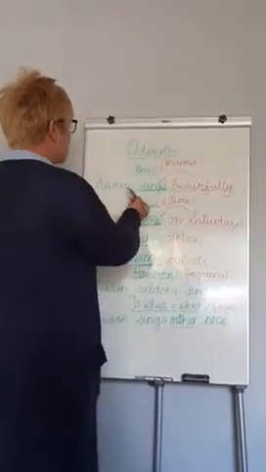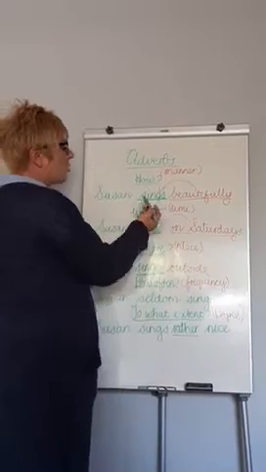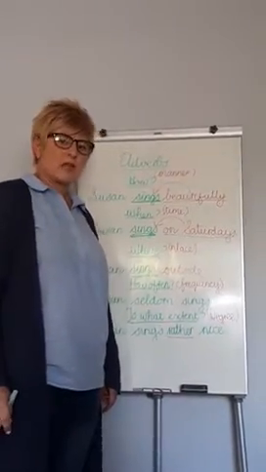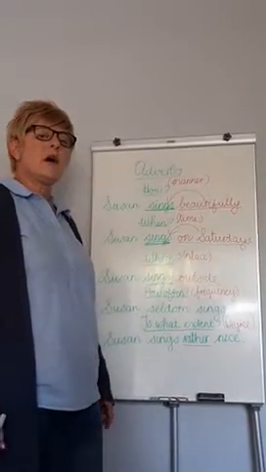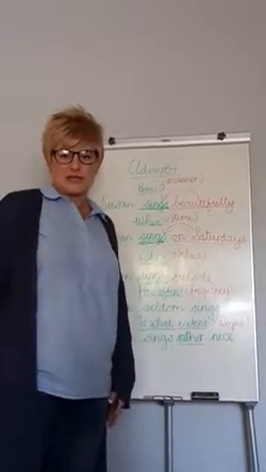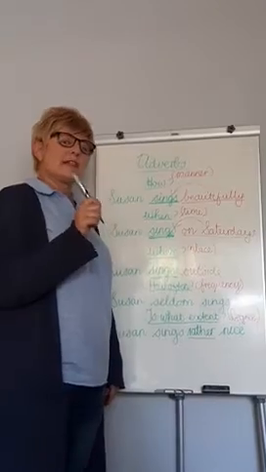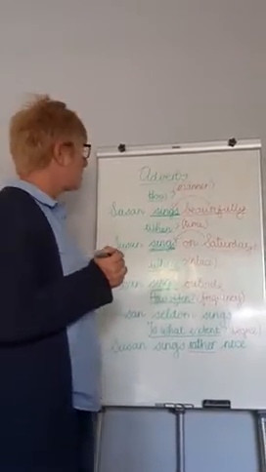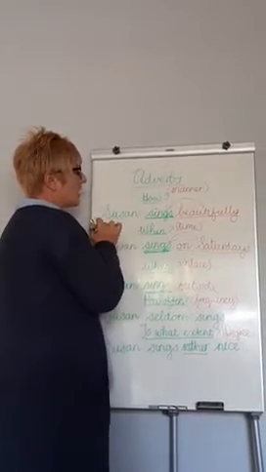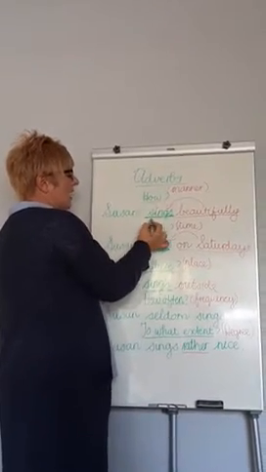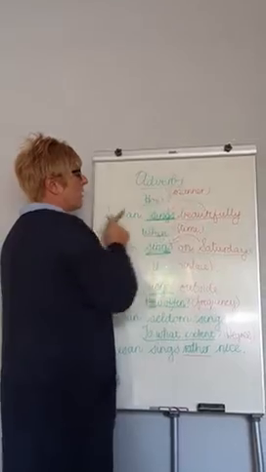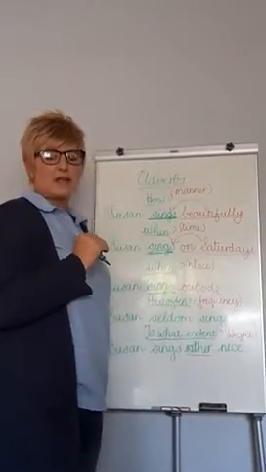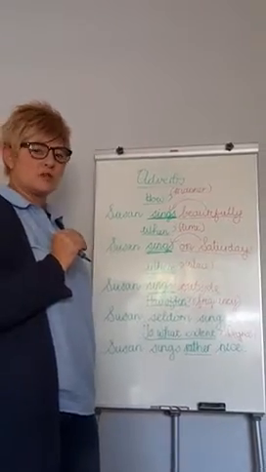Like if you look at this sentence, Susan sings. We want to use an adverb to make that sentence much more interesting. So what we want to do is ask ourselves, how did she sing? And that word that we're going to use to describe how she was singing is our adverb of manner. So if you ask yourself how she sings, we will have an adverb of manner. Susan sings beautifully. That is our adverb of manner, beautifully.